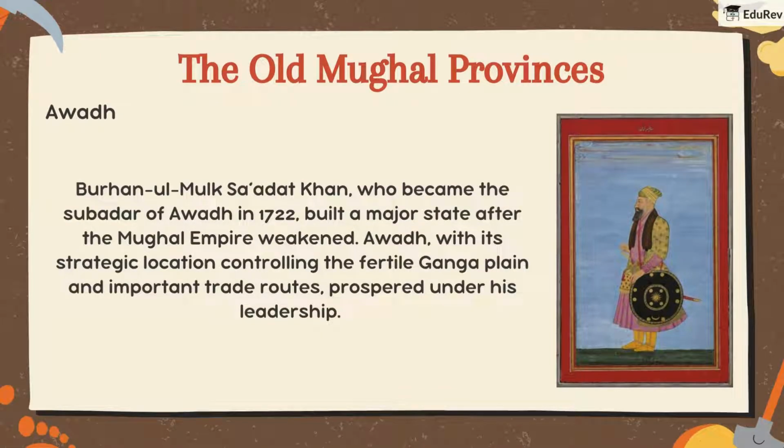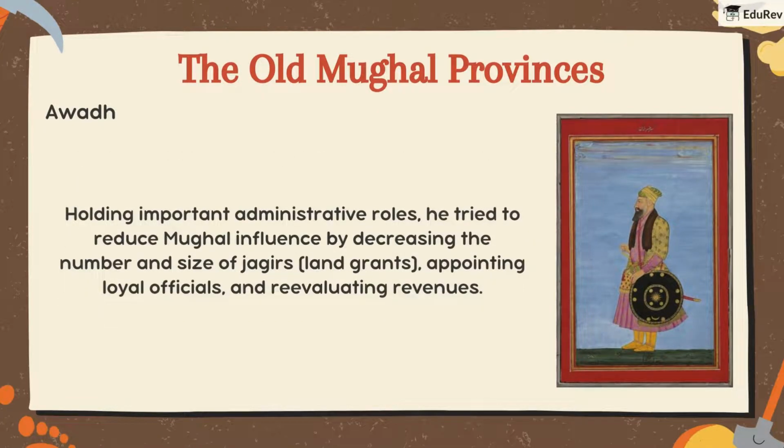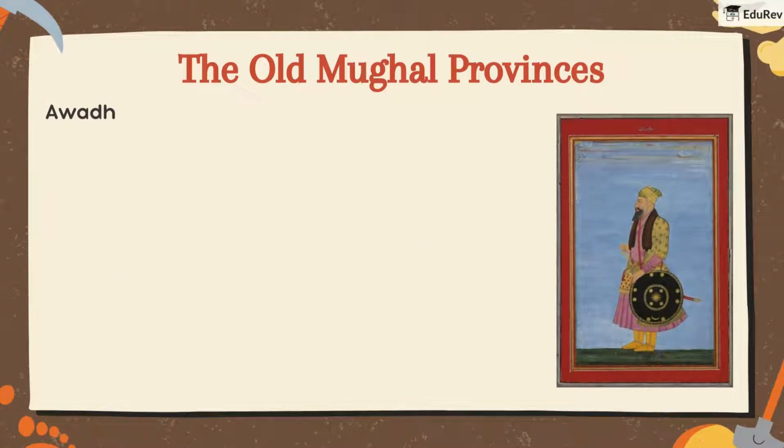Burhanul Mulk Saadat Khan, who became the Subedar of Awadh in 1722, built a major state after the Mughal Empire weakened. Awadh, with its strategic location controlling the fertile Ganga plain and important trade routes, prospered under his leadership. Holding important administrative roles, he tried to reduce Mughal influence by decreasing the number and size of Jagirs, appointing loyal officials, and re-evaluating revenues. Awadh wasn't just about gaining power, it also saw some big changes in how things were run. Let's find out what those changes were.